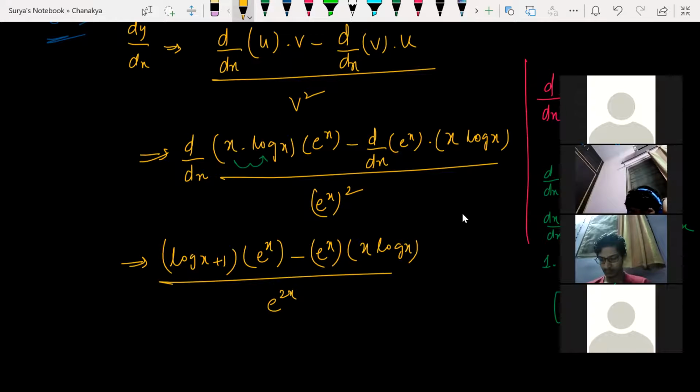Clear? Yes or no, children? Is it clear with everyone? Any doubts here? Tell me. Can anyone of you please explain why we are writing this one? See here, d by dx of u into v minus d by dx of v into u, divided by v square. So d by dx of u is this one into v. V is this one, u is this one. Yes or no?